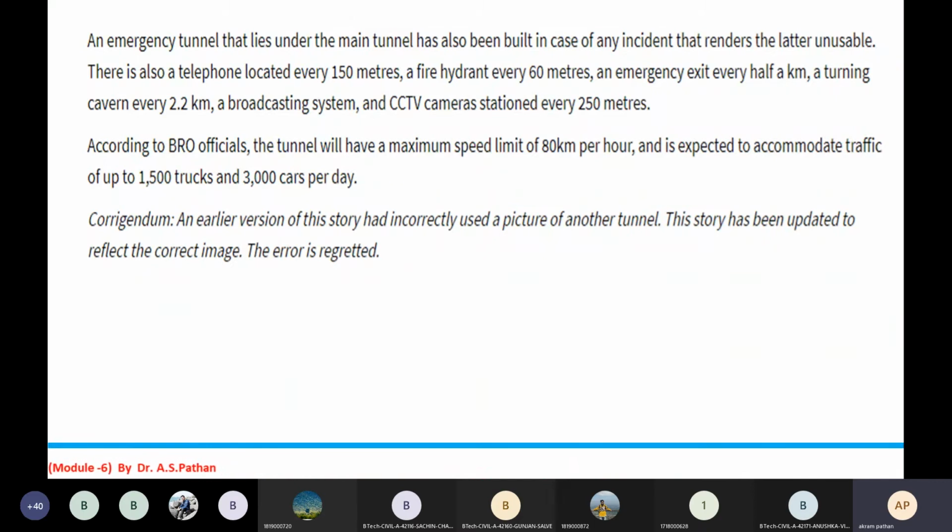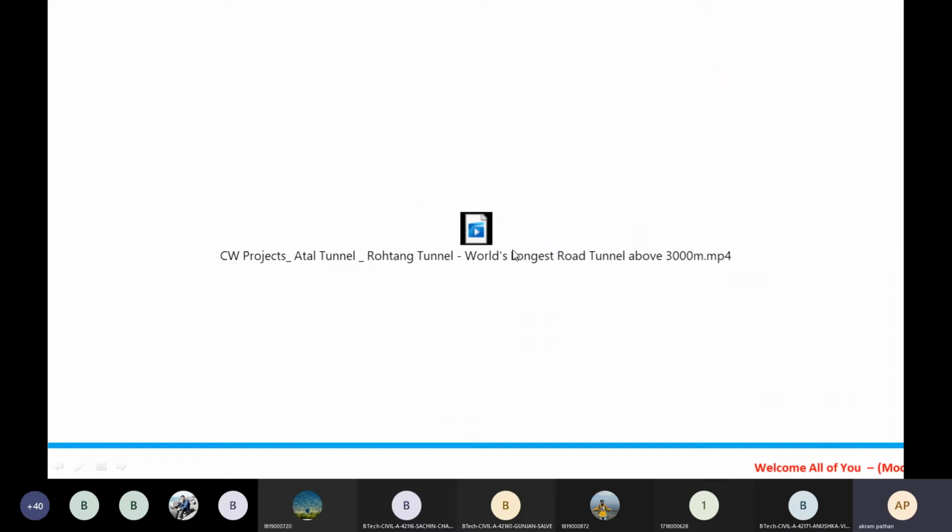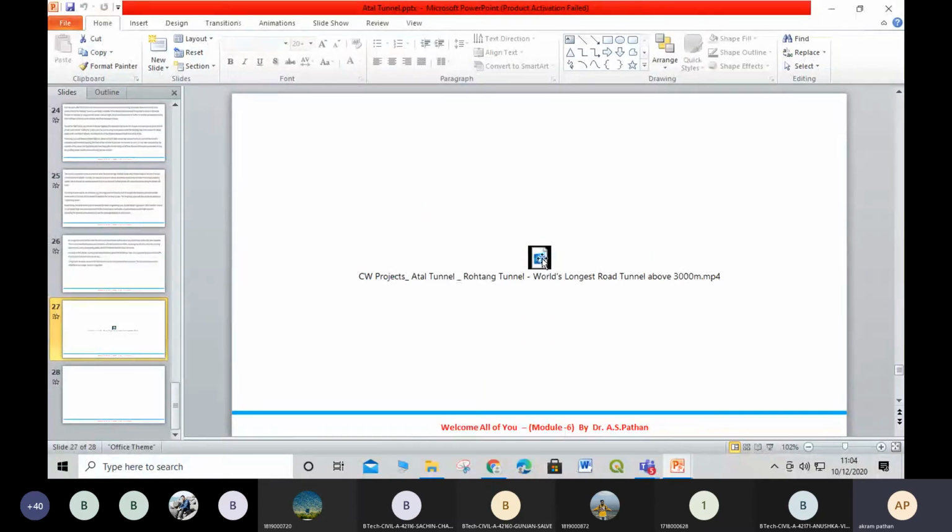As in the earlier pictures, if you see here, we have another video. I would like to play this particular video as far as this Atal Tunnel is concerned.